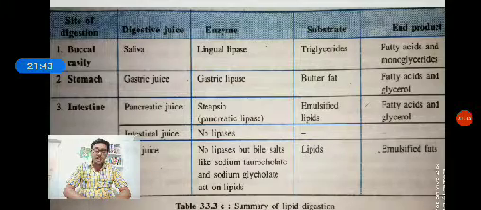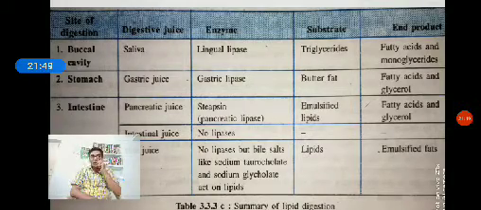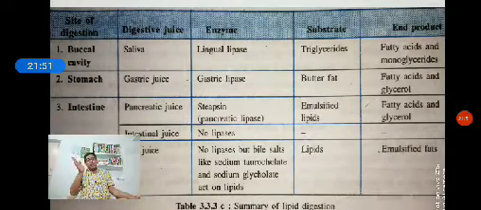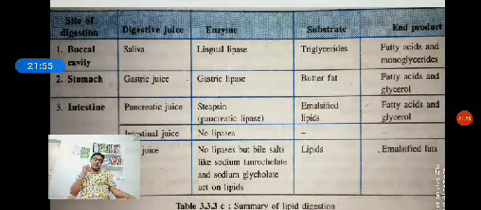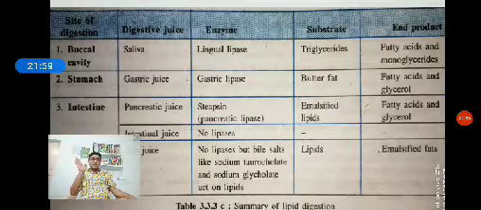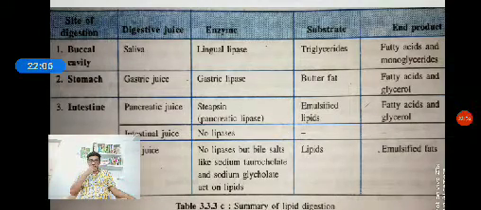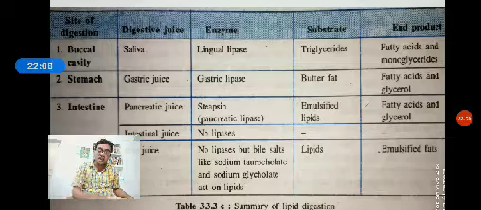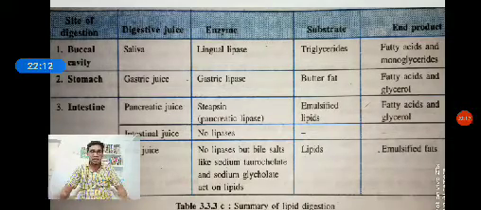So when the fatty acid and glycerol are formed, the lipid digestion is completed. The amino acids are the end products of proteins. The fatty acid and glycerols are the end products of fats and lipids. The glucose is the end product of carbohydrates. So in this way, the carbohydrates, proteins and lipids are digested.